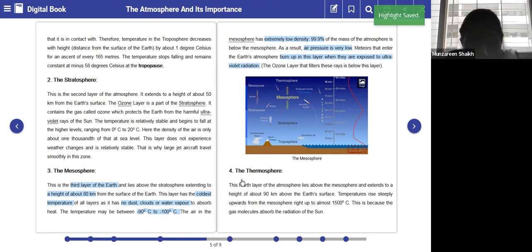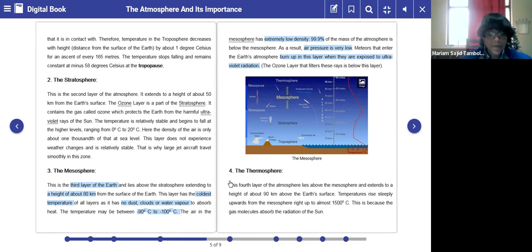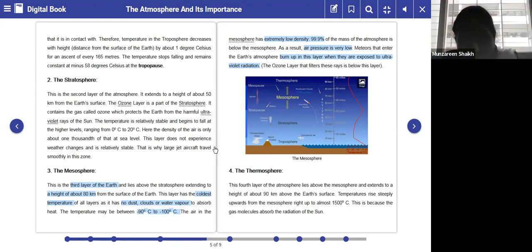All right. So have you understood the mesosphere, everyone? Yes, ma'am. Okay. So let me ask you a few questions before I proceed with the fourth layer.